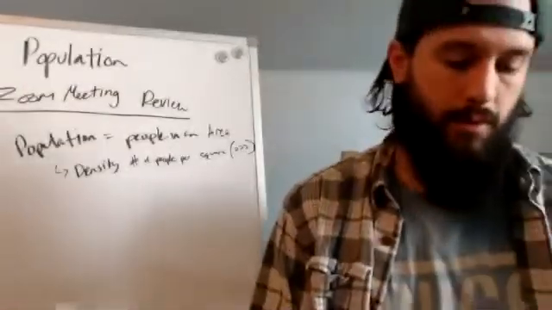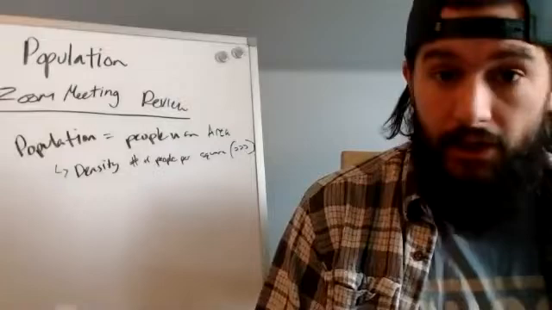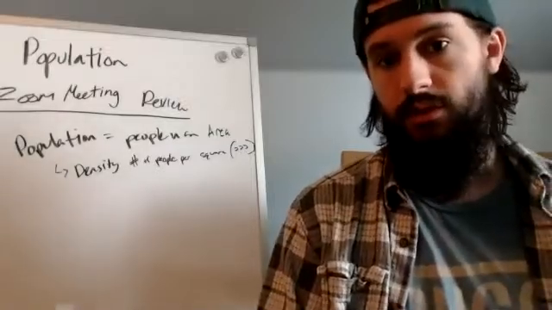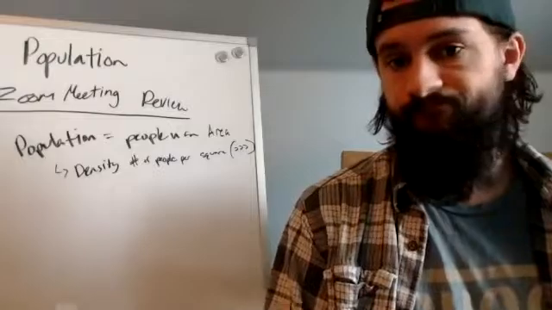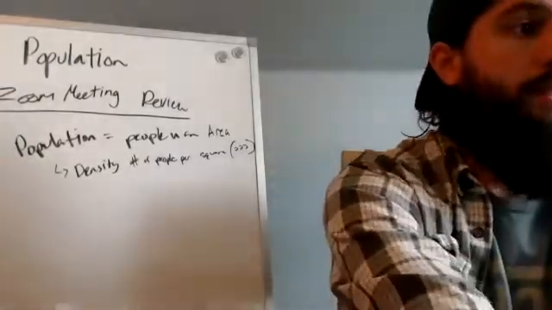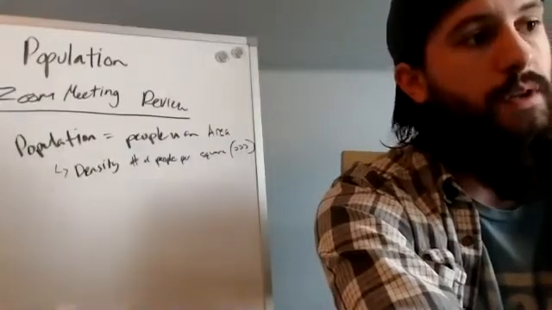You can have the number of people per square foot, the number of people per square mile, the number of people per square meter. You can go over the sea, over the ocean, and look at per square kilometer, right? It's basically just getting into density, right?